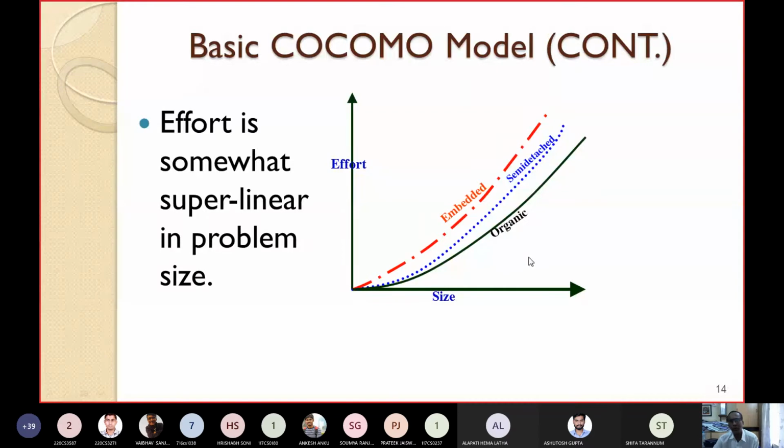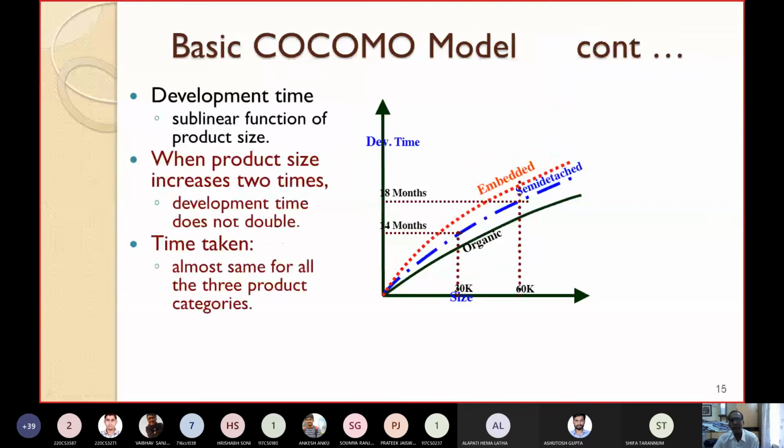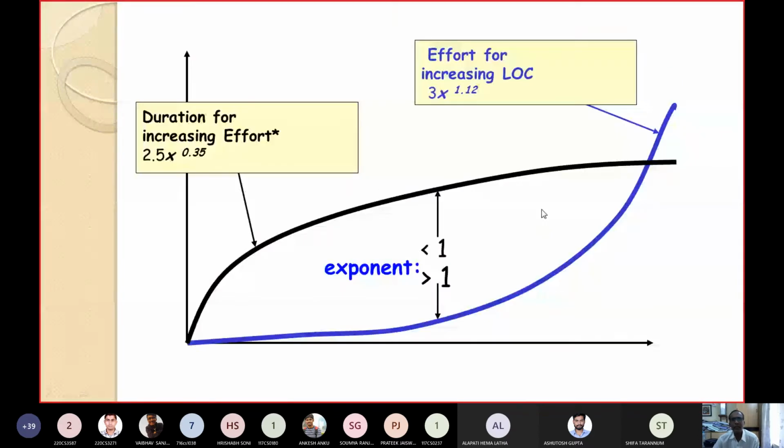If I plot the 2 different types of graphs in the same figure, it will look like this. So this is for the effort. Here the value of K is greater than 1. That's why the graph is coming like this. And in case of duration, the value of K is less than 1. That's why the graph is coming like this. So in this way, I have plotted both the graphs for effort and duration, and you can visualize why these graphs are coming like this due to the exponent.